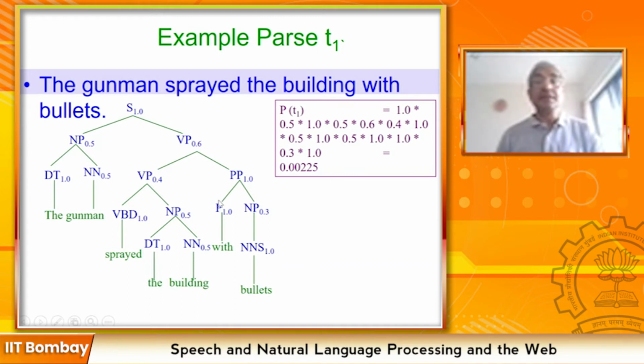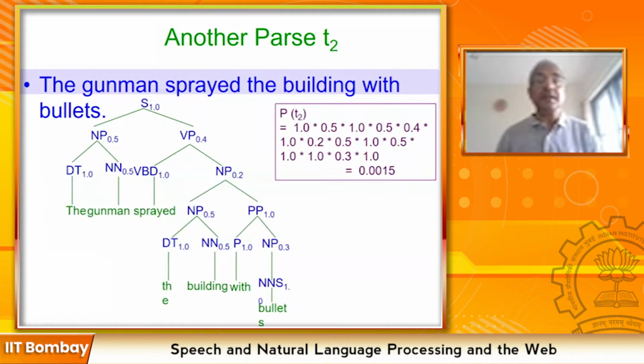So that is why we need to resort to probability. Okay, what is more probable? The bullets being with the gunman or with the building? And that can come from the data, which records the frequent occurrences, frequent experiences, and that needs to be exploited in a systematic way.